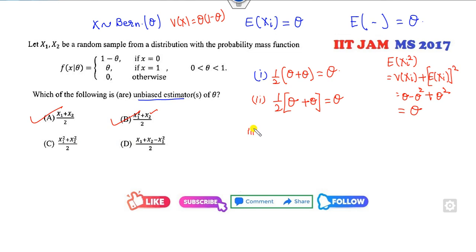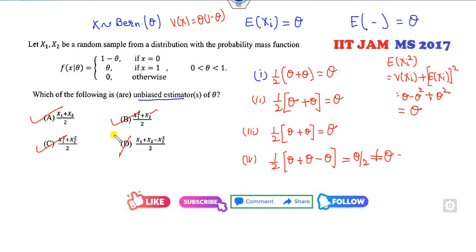Look at the third option. Half is again outside. The expected value of xi square is this plus this, which is also the same, so it is the right answer. Look at the fourth option. Half is outside. This is theta plus theta minus theta, which equals theta upon 2, not equal to theta. So this option is cancelled. A, B and C are the right answers.